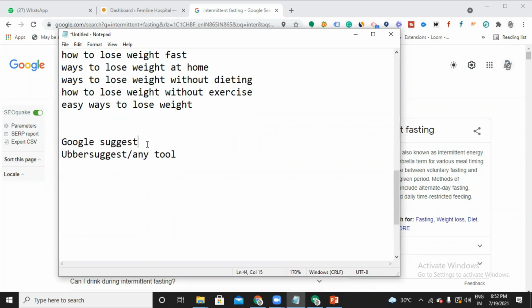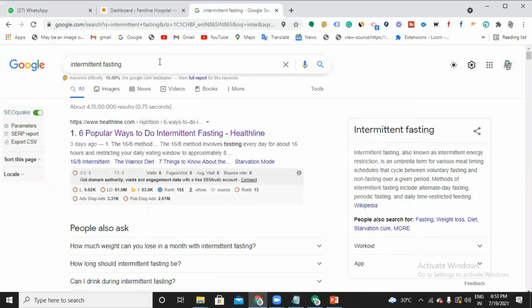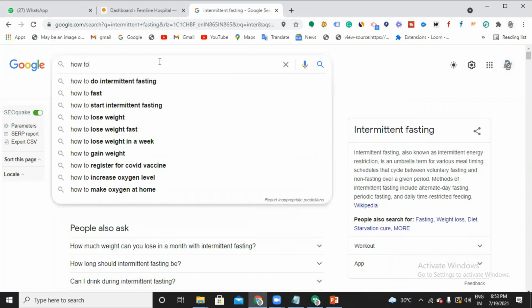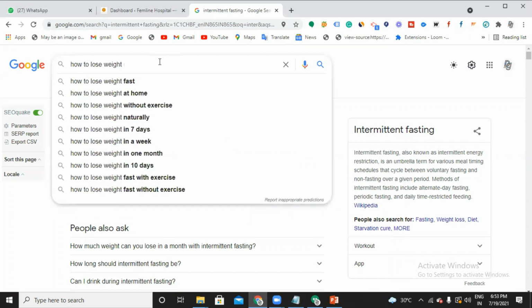After doing brainstorming, I will take the help of Google. I'm going to take some suggestions from Google, and that will finally decide which keyword can work well. So what is the keyword? How to lose weight. Can you see? When I search for the keyword, I have a lot of suggestions. We have already included fast, at home, without exercise, naturally.